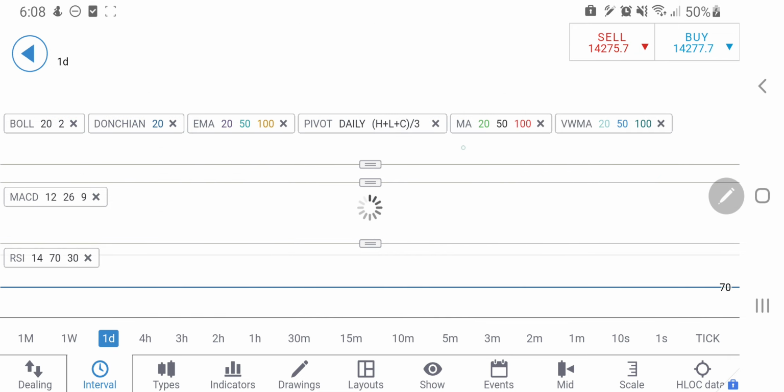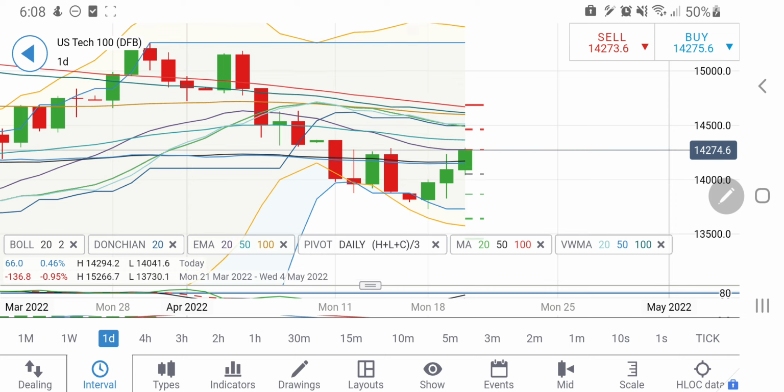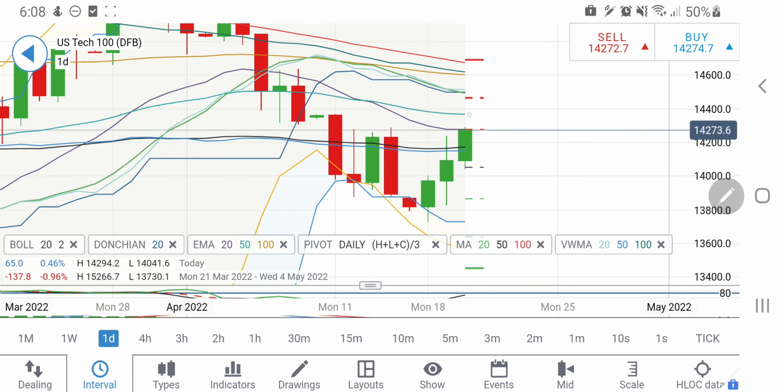Now look at the daily charts. On the daily charts, a couple of observations to make. It has formed the top out here, the 14300 levels, strong resistance levels, and it has completed the journey till here, so I'll be watchful. In fact, the next resistance is at around the 14350-380 zone.